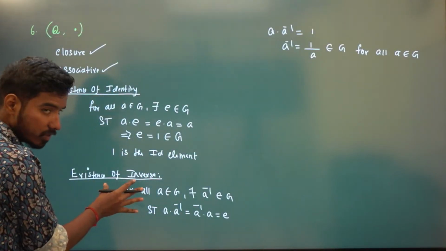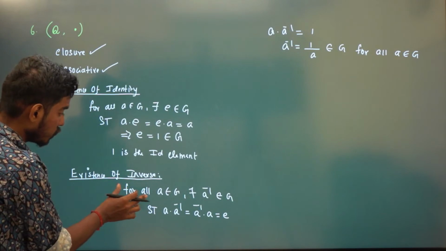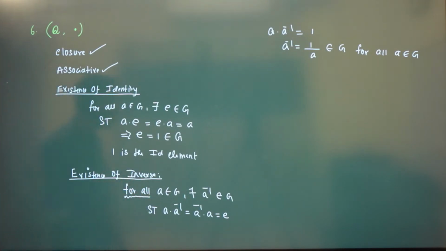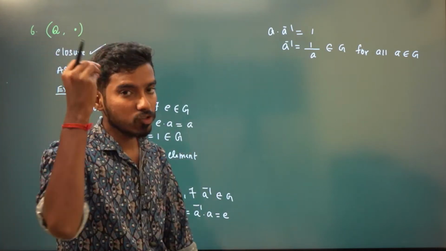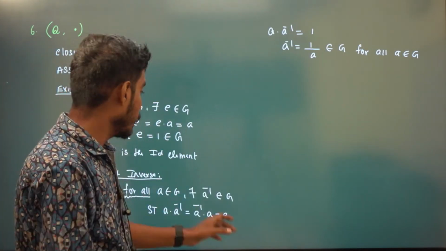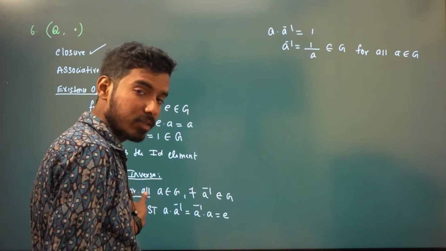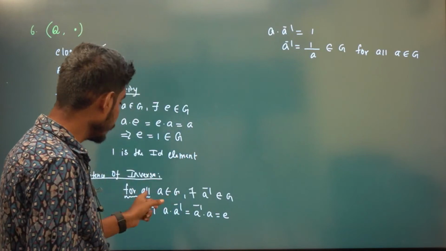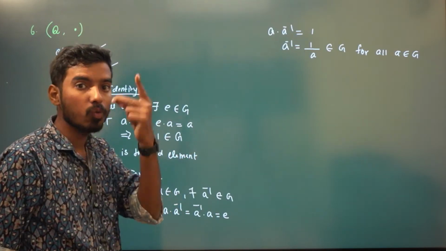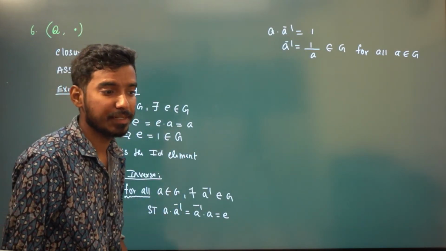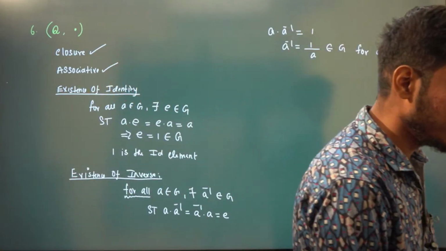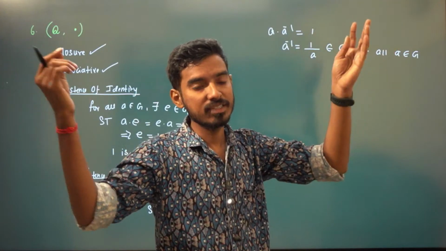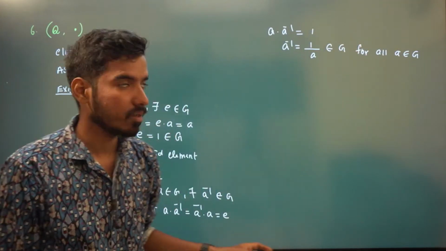It doesn't give you more importance. But this line is very important, right? It seems to be not important for you. Just without knowing this, you will be writing for all. But this is the thing that is making the entire definition fail. It has to be true for all A, but I have given you one A, which doesn't satisfy this. That means inverse doesn't exist. Even though it satisfies for billion elements, it doesn't satisfy for one element here, right?